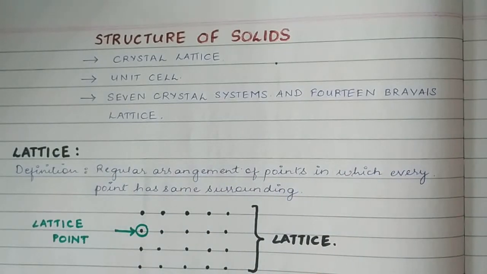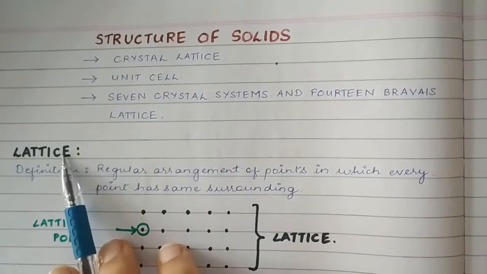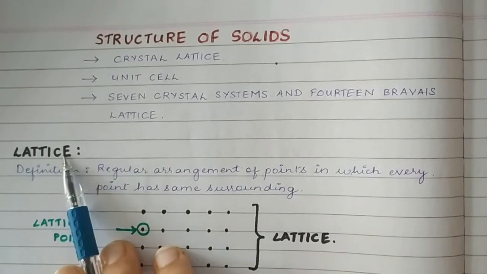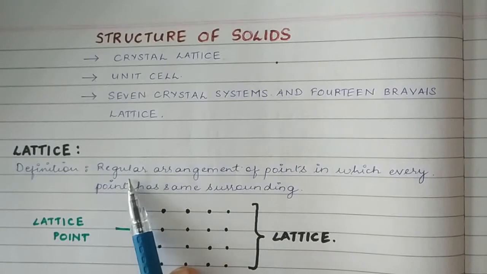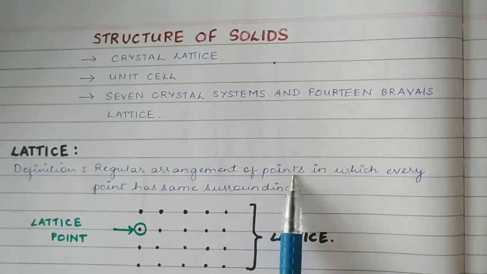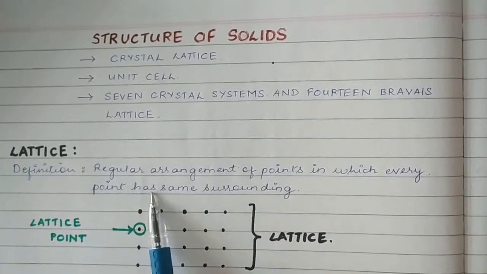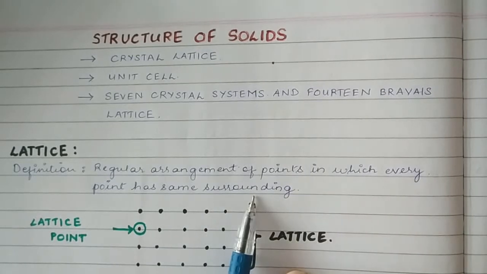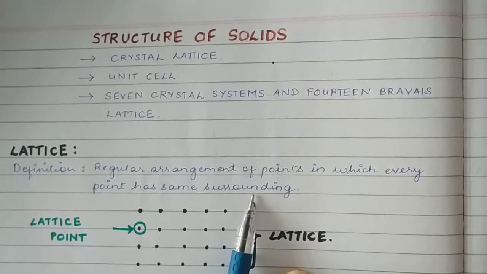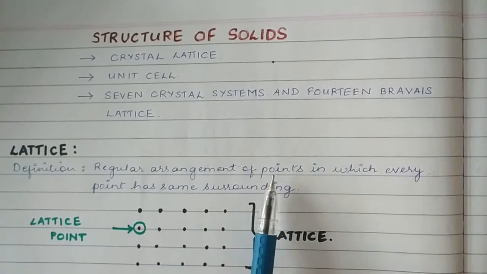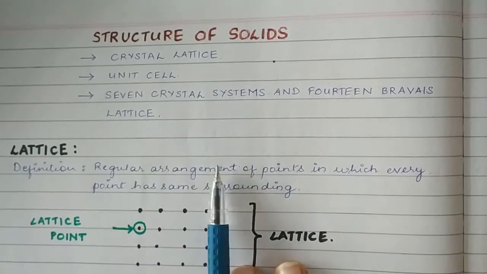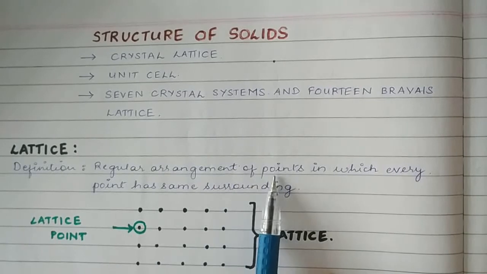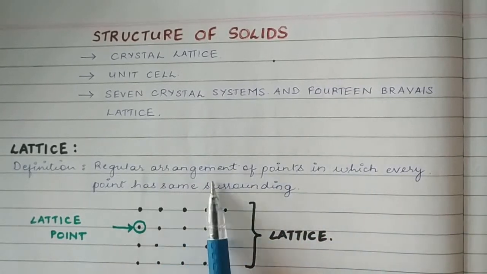Coming to the first, that is lattice. What is the definition of lattice? Lattice is the regular arrangement of points in which every point has the same surrounding. Here we are talking of only points, that is in 2D, not in 3D. The same regular arrangement of points in which every point has the same surrounding.